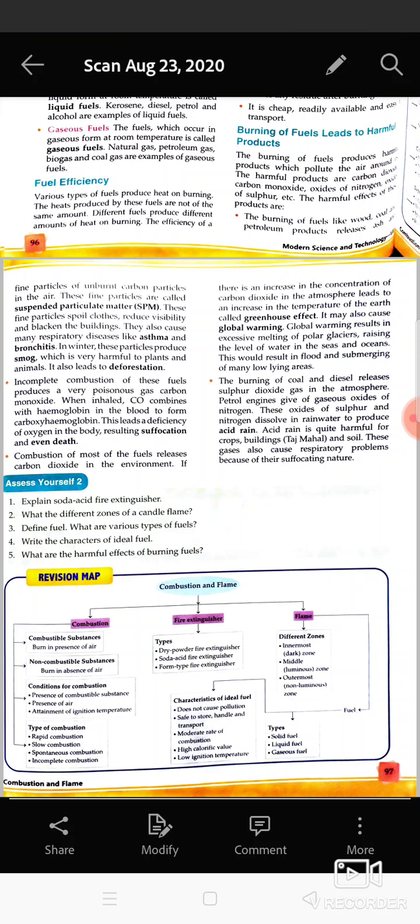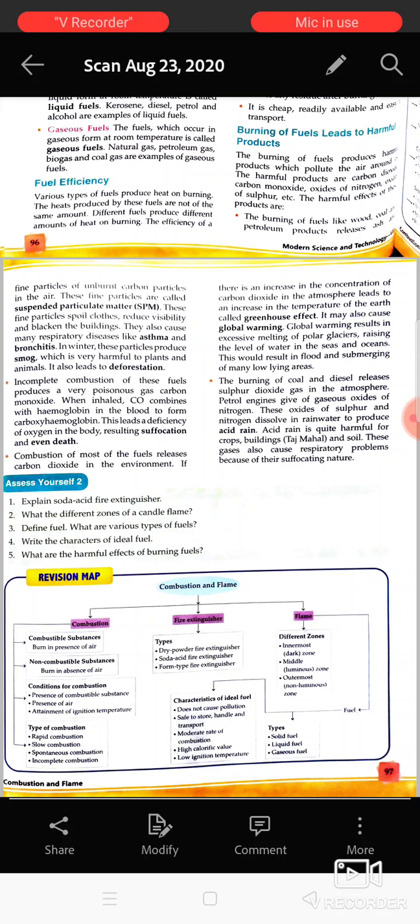It deposits in your atmosphere, and it forms a kind of layer around the earth, and the quality of carbon dioxide is that it absorbs heat energy. So it absorbs the heat of the sun also, and due to that it increases the temperature of the earth, which is known as global warming. So this is one more effect.